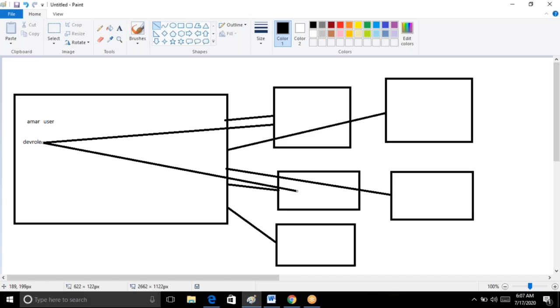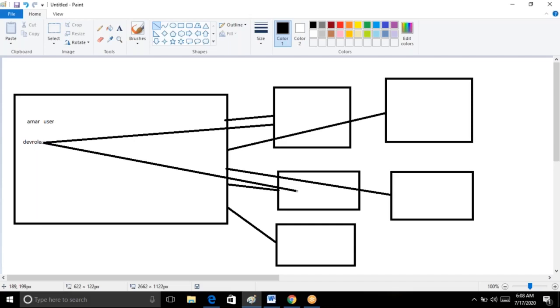We don't use the root account, guys, in real time. Everybody will log in with their own IAM user only. Based on your role, you will get the permission. So who maintains the root account? Only your manager, maybe your team lead. Your team lead will maintain that root account. Again, he also won't use it to log in. He will keep the credentials somewhere. He won't provide those root credentials to anybody.